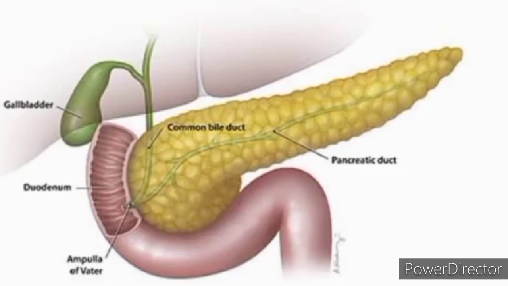One is pancreatic duct which pours the pancreatic juice into small intestine, and second one is the common bile duct. From the gallbladder, bile juices are released in the small intestine through common bile duct.